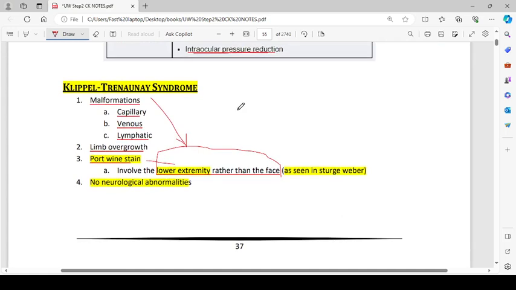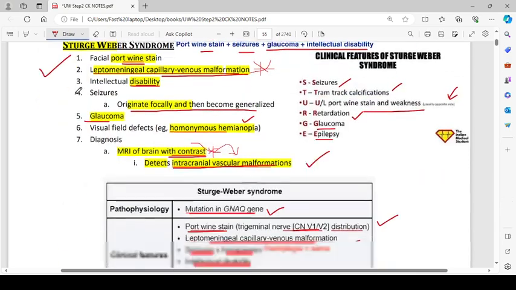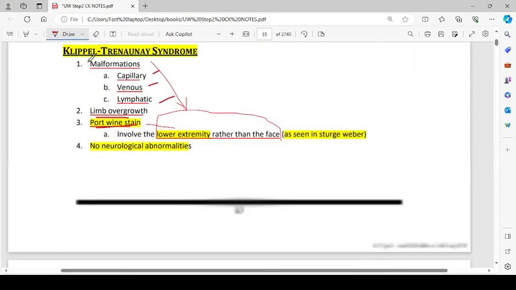There is a syndrome called Klippel-Trenaunay syndrome. Malformations are capillary, venous, and lymphatic. They can include limb overgrowth, and port-wine stain can also be present. So port-wine stain is present in Sturge-Weber syndrome and can also be present in Klippel-Trenaunay syndrome. It involves the lower extremity rather than the face, as seen in Sturge-Weber syndrome.